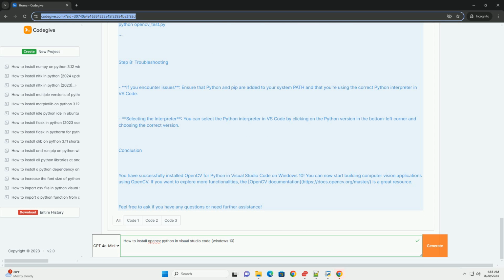Navigate to your project directory. If the terminal is not already in your project folder, navigate to it using the cd command. Run your Python script. Execute the following command: bash python opencv_test.py.